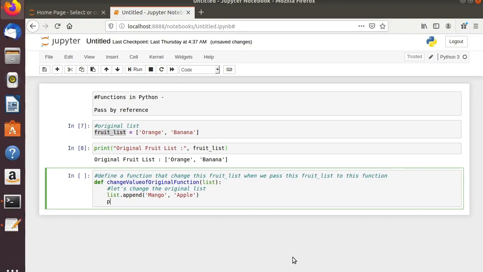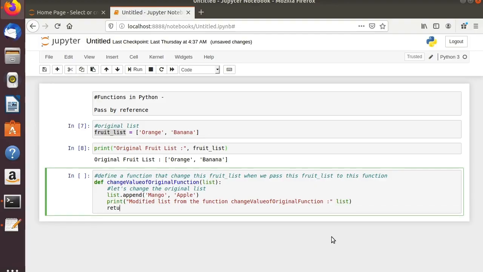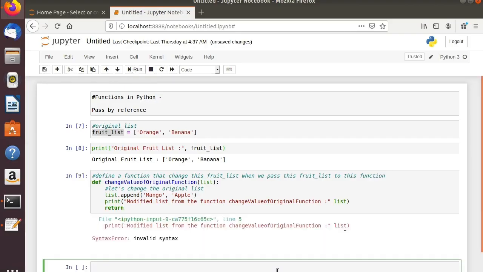Now let us print modified list from the function, and you pass the list. We are not returning anything, but return a void, right? We will run this right now. What is the syntax error? Probably yes, there is a syntax error. See, I forgot to type this.